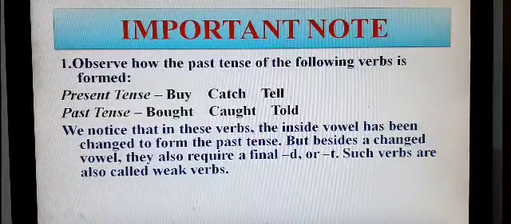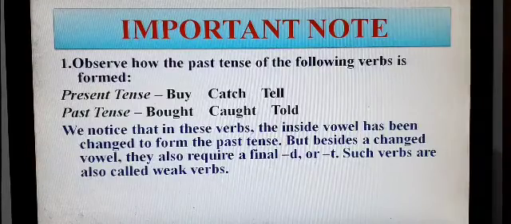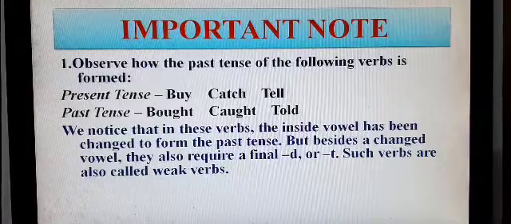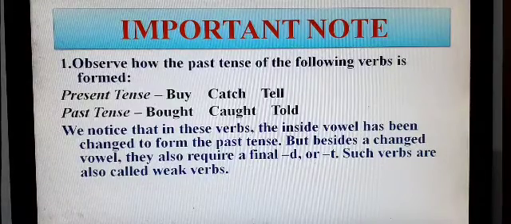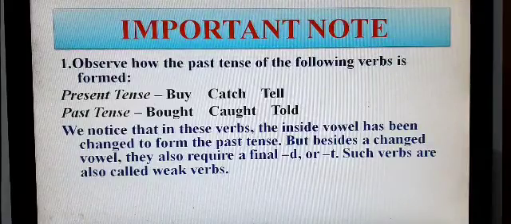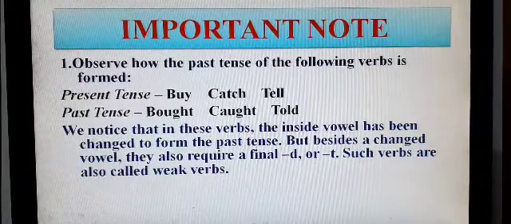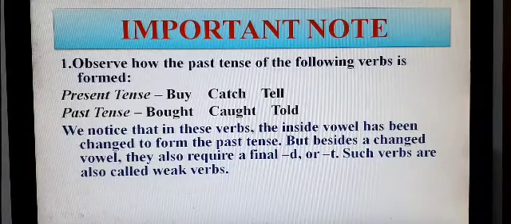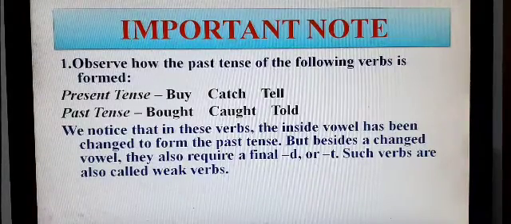Here are some important things about these two verbs. Now just observe how the past tense of the following verbs is formed. The present forms are buy, catch and tell, and their past forms are bought, caught and told.